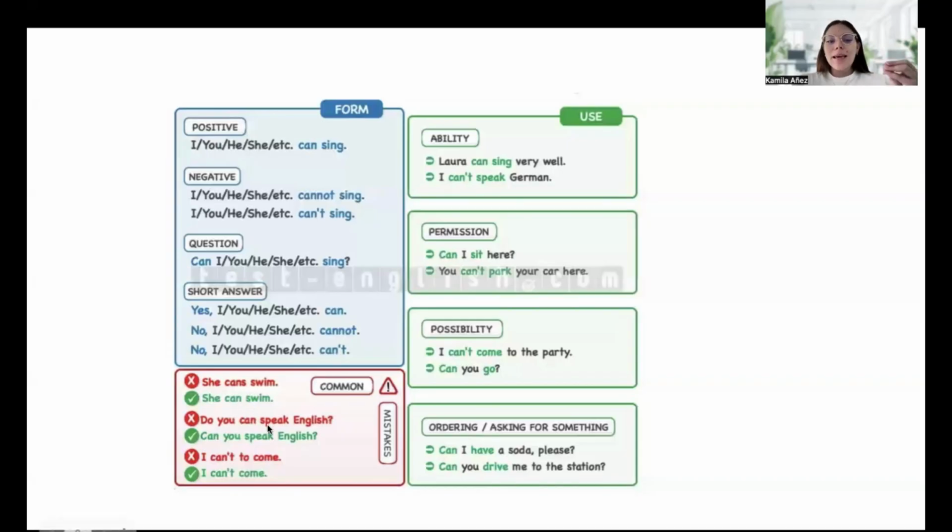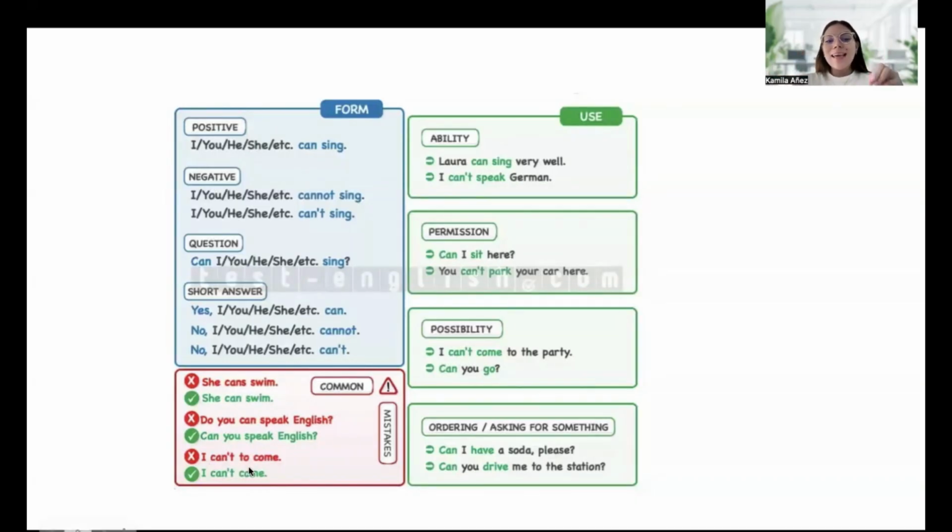Do you speak English? Well, sorry. Do you can speak English? We cannot use the verb do, that is present simple, and also use can, right? So the right way to say it will be, can you speak English? We cannot use do you can speak English. We cannot use both. We just use do you speak English or can you speak English. We can use either do or can, but we cannot use both of them, right?